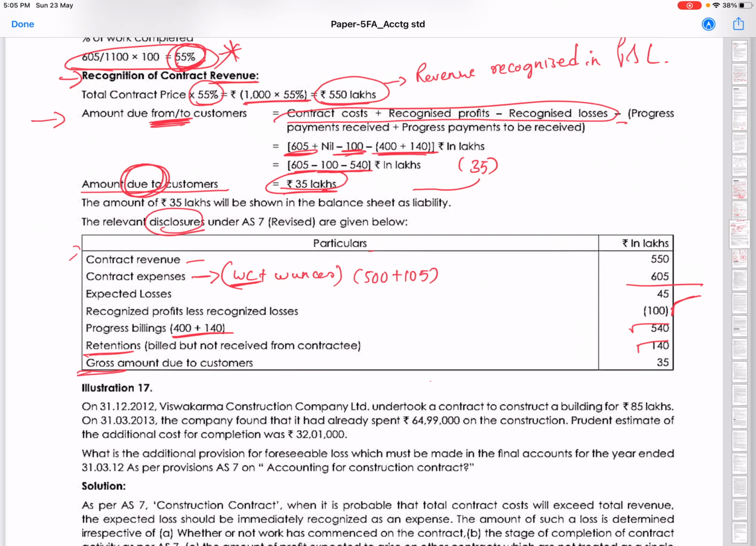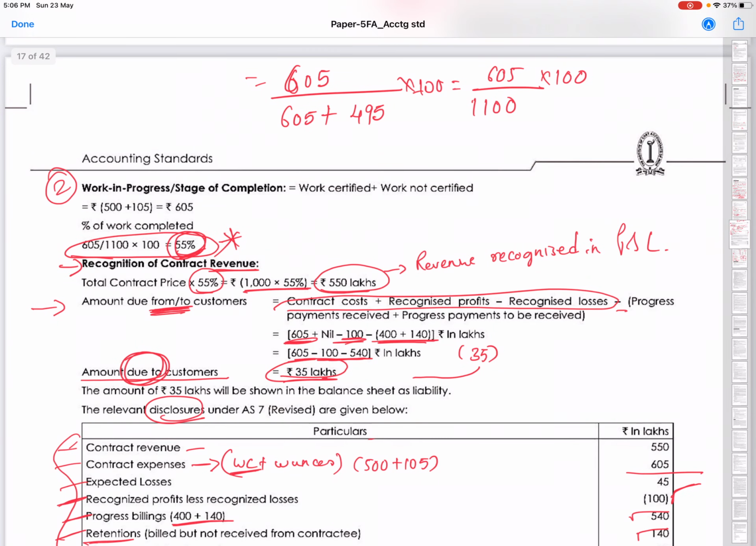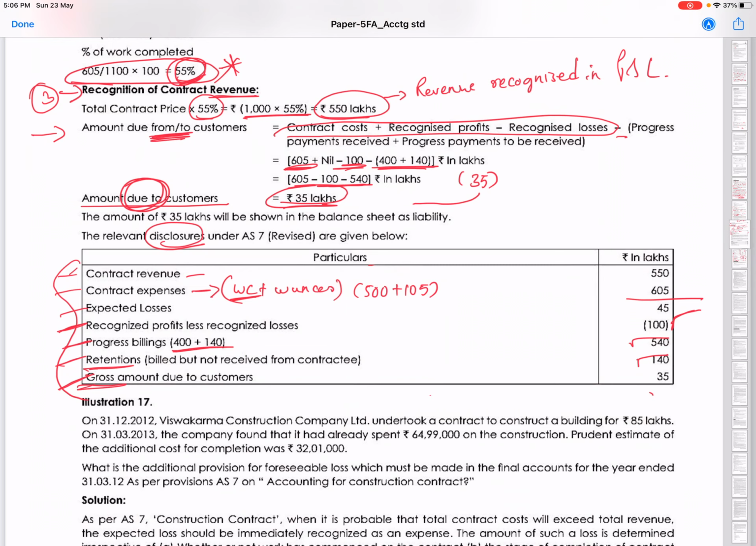So these are the disclosures. In this way you have to disclose it. So first revenue, expenses, losses. If on the whole contract loss is there, then that. Progress payments, retentions and gross amount due to customer or due from customer, whatever it is, it will come in disclosures. So the presentation will be: first you will calculate on the whole contract whether they are making profit or loss. If it is a loss, show the calculation. Second, stage of completion. Third, the revenue you should book during the period. And then the working for the disclosures will come in fourth, and fifth will be the disclosures, okay.